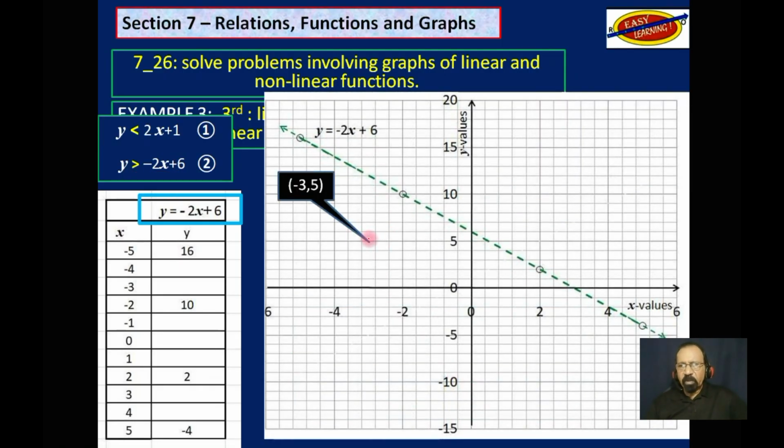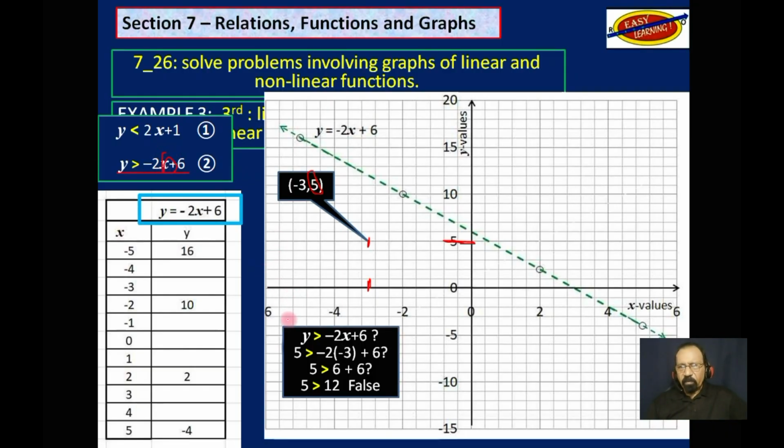So let's use this one here, which is -3 and 5. We will substitute that, 5 for y and -3 for x. When we work that out, we get 5 is greater than 12. Obviously, that is false. So any point on this side would be invalid. Let's try the next side.